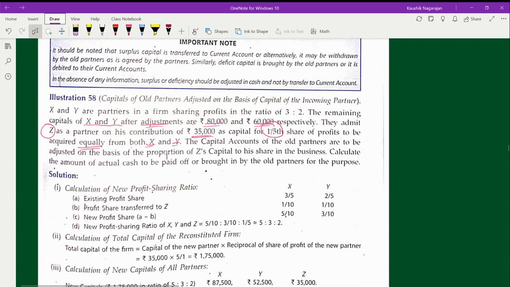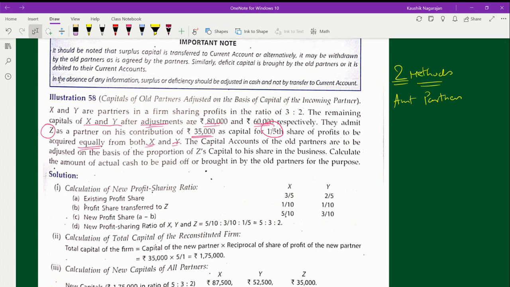So here, with respect to admission, you have got two methods. Okay, there are two methods. One, if you see the amount of partners' capital, whether it is the old partner or the new partner, the capital amount of the partner should be on the basis of the old partner.